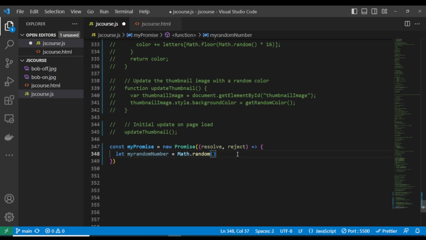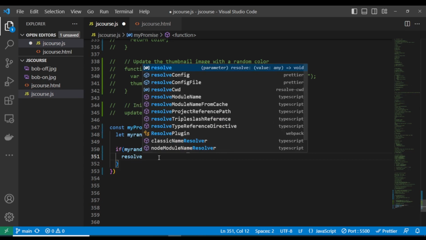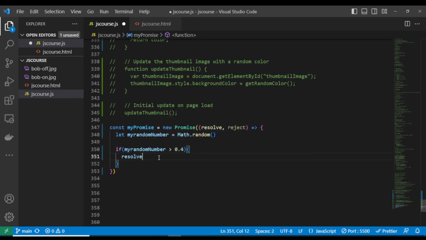Remember again, the promise returns a promise. I will show us what the response is when it resolves. So now when you come here, we'll have this variable. We can just quickly say if this number is greater than, let's say, 0.4, we are just going to resolve.